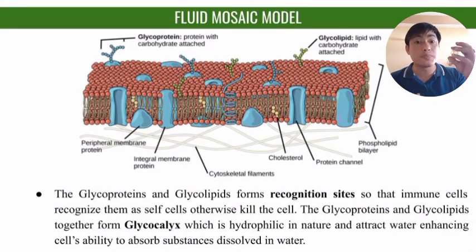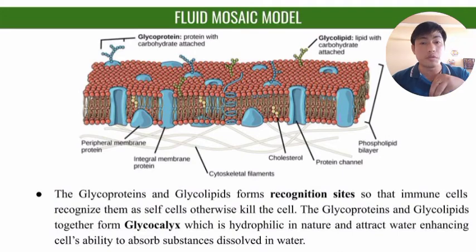Only that specific molecule will go in because it is recognized by the plasma membrane, which says we need this molecule only, out of all the molecules present in the fluid or the water around the cell. Right? Now, glycoproteins and glycolipids sometimes come very close together to form glycocalyx.